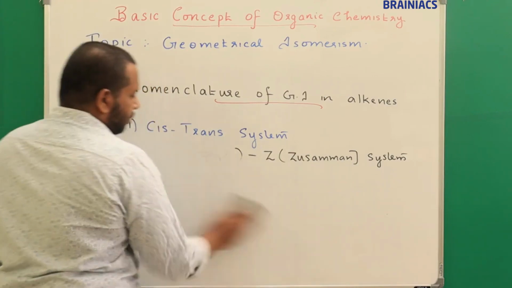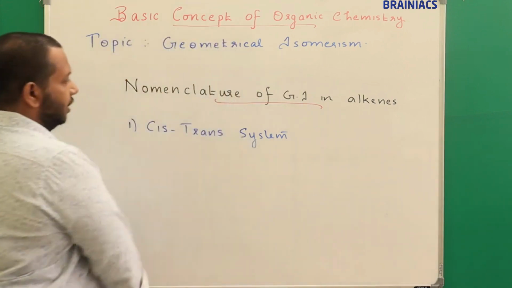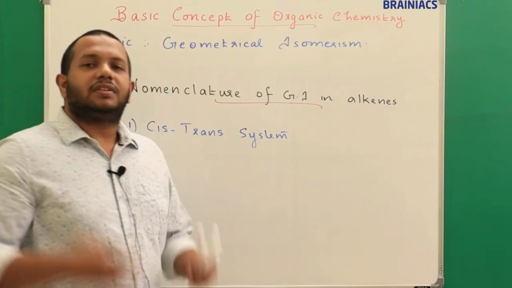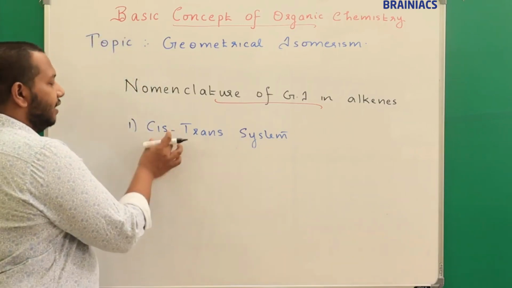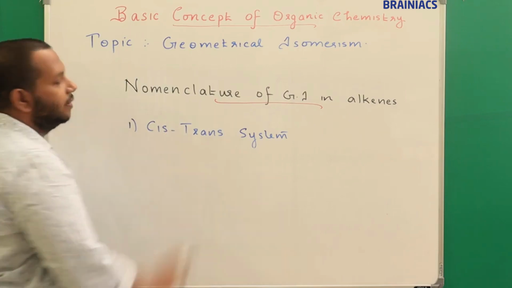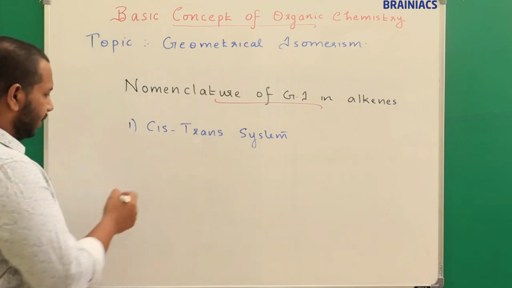So we will go in detail into the cis-trans system of nomenclature. Very simple: cis-trans classifies the given molecule as either the cis form or the trans form. How do we do that? Let's see with one example.